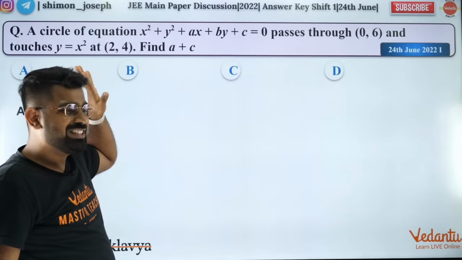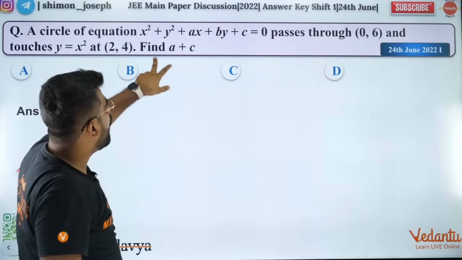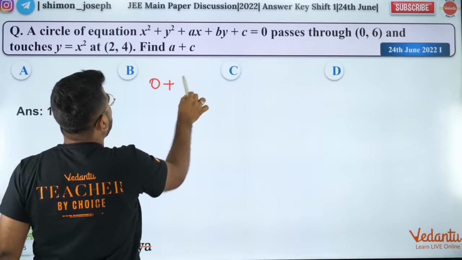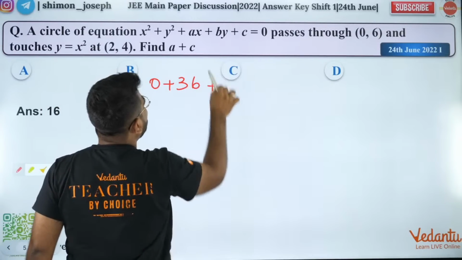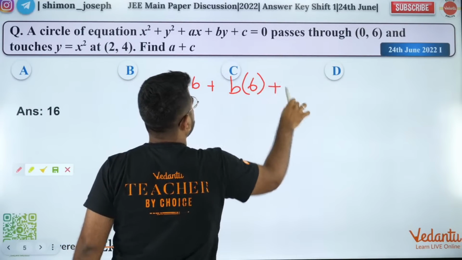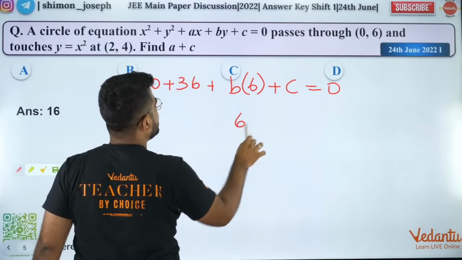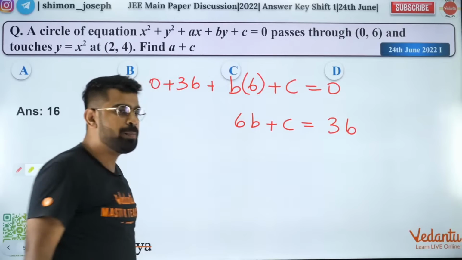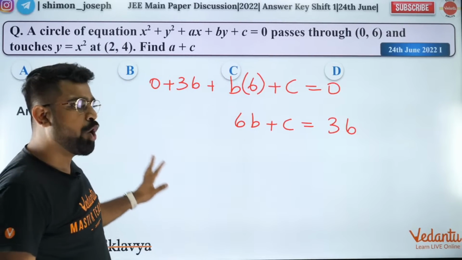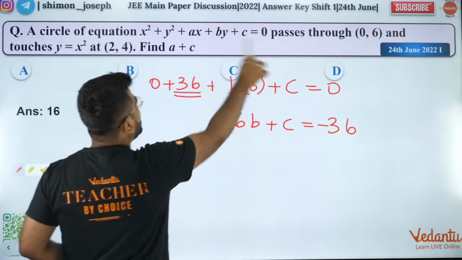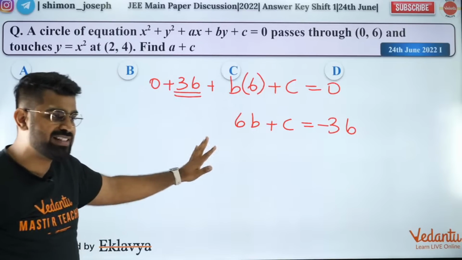Everybody cool? So what will I do here? I'll put 0 in the place of x, 6 in the place of y. Are you all clear? So I'll get 6b plus c is equal to 36. Simple. This is going to be minus 36 because plus 36 will go to the other side. This is the first equation.